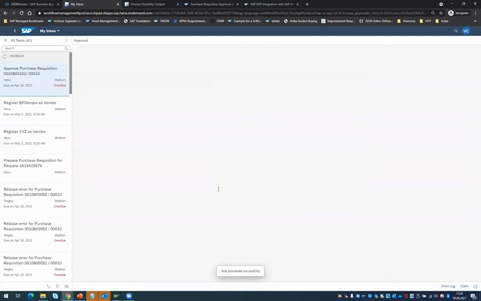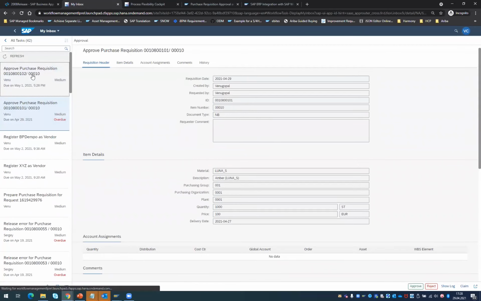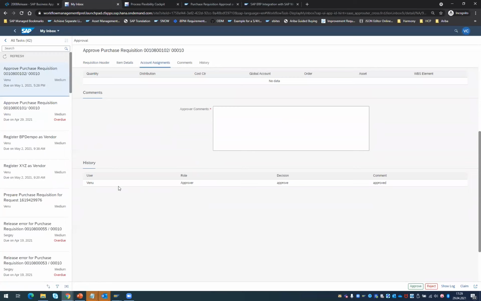So once I do the approval, naturally it goes to the next approver. If a multi-approval step is configured, it goes to the next approver, and the approver also would be able to see who is the previous approver, what was the decision made, and what is the comment made. And of course, you could also do a reject. That means the workflow would be cancelled, and then the purchase requisition also would be deleted from the backend system.